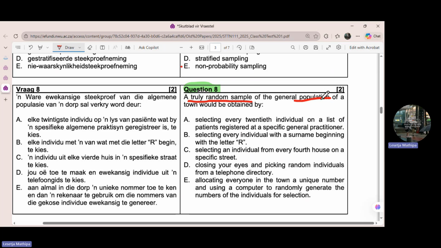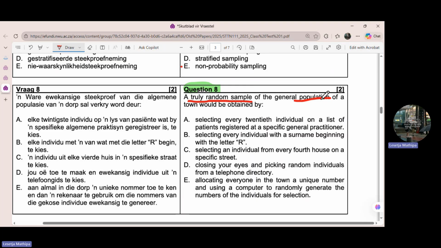Let's check A: by selecting every 20th individual on a list of patients registered at a specific general practitioner. Can we obtain a truly random sample of the general population by just selecting every 20th individual on a list of patients registered at a specific general practitioner?